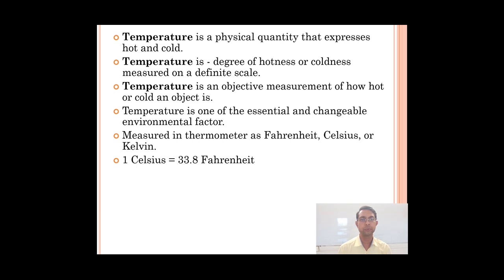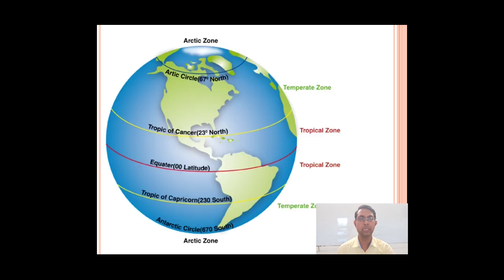That is the conversion of Celsius to Fahrenheit, and 1 Celsius is equal to 274.25 Kelvin. So these are the measurement scales of temperature.